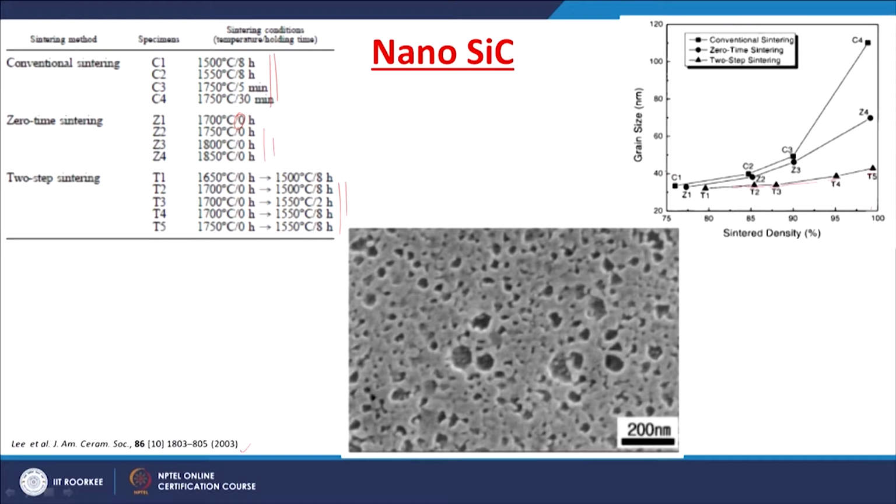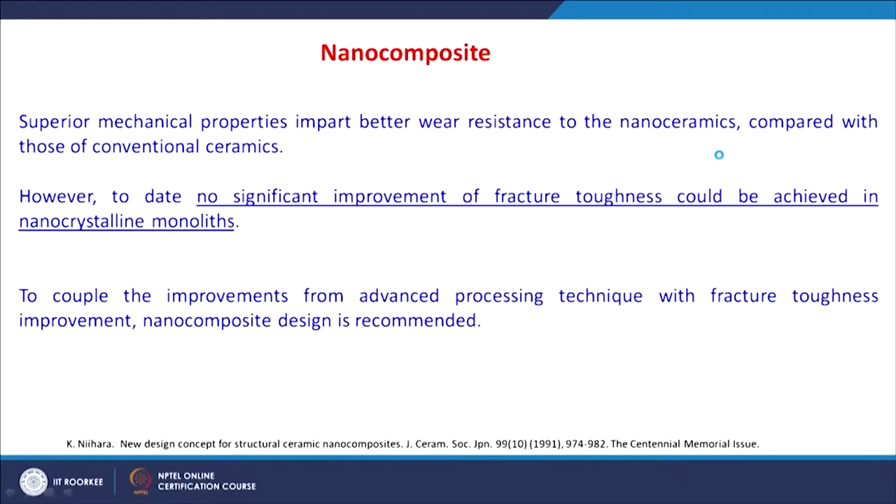You can see all these grains are around 40 nanometers. So, this type of two-step sintering is also used in hot pressing to obtain silicon carbide ceramics of around 40 nanometers grain size.